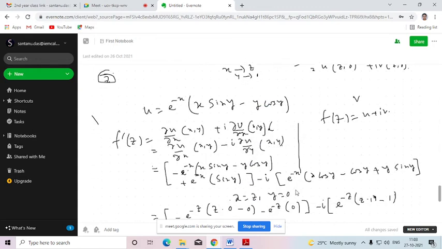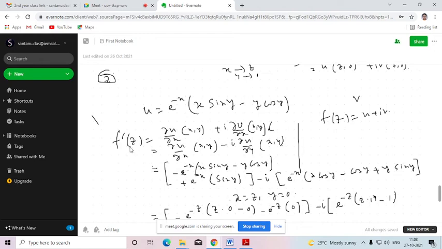Okay. Now I am discussing one problem. So here u is this. It is asked to find out the f(z) directly. So if you want to use the previous two methods, from here you need to find out v, then add them together in the form of u plus iv to frame the analytic function f(z). But here, since it is asked to frame the analytic function f(z) directly without finding out v, we will proceed by using the Milne-Thomson method.